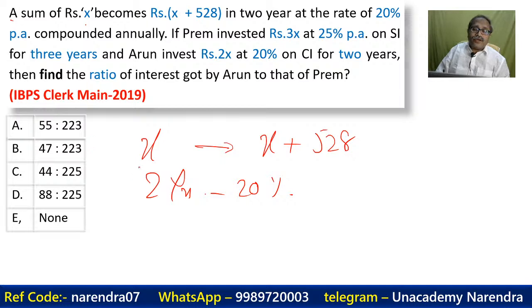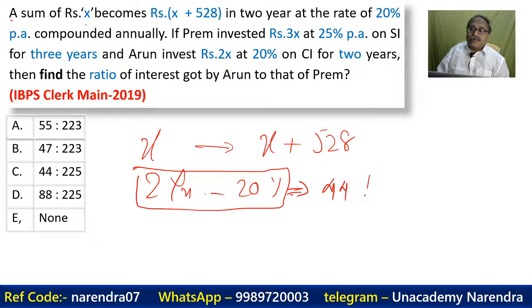I know in compound interest, if it is 20% per annum, then it will be 44% in 2 years. If it were simple interest, then for 2 years it is 2 into 20, it's 40. But in compound interest, it is 44%, right? Okay, that's what we are understanding.